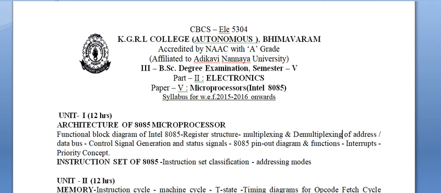What are the several interrupts in 8085, and what are the several instructions we may consider while we are going for programming by using the 8085 microprocessor? That will be everything covered in unit 1.